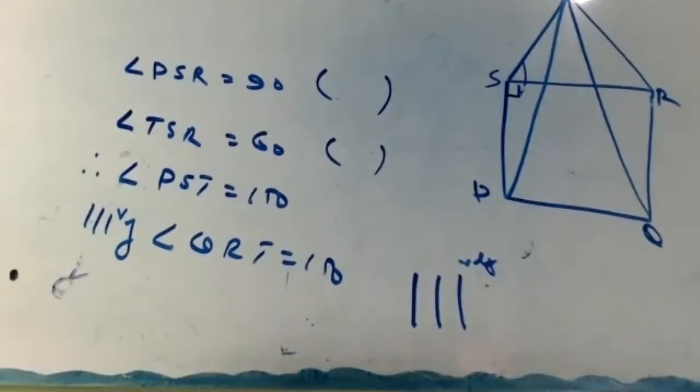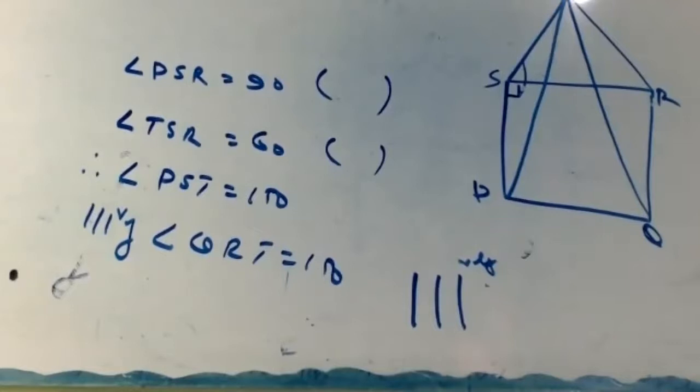Then listen, in triangle PST and QRT, look at your figure, the correct figure. PS equals QR. Why?